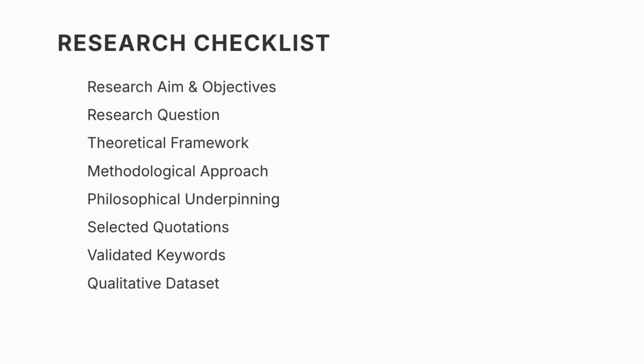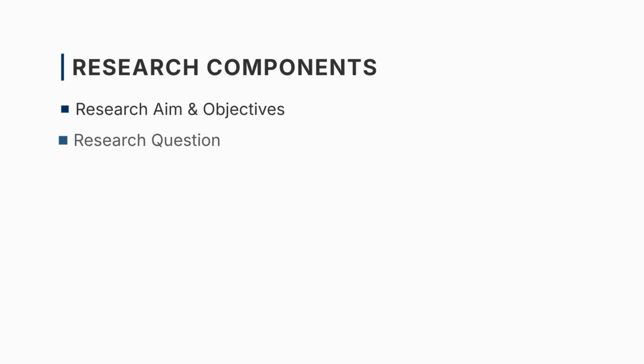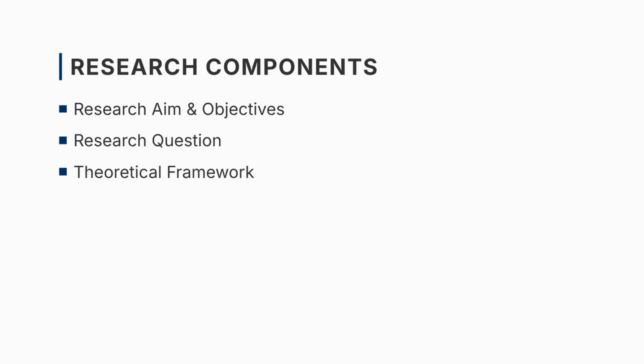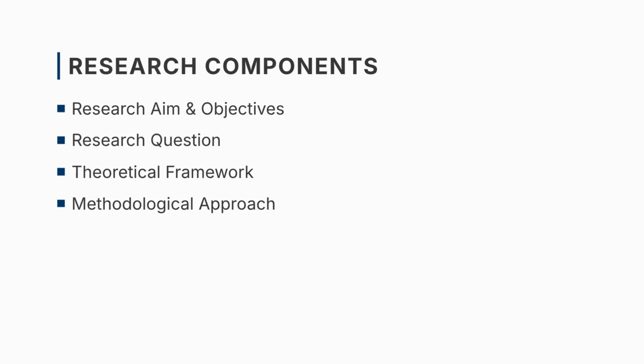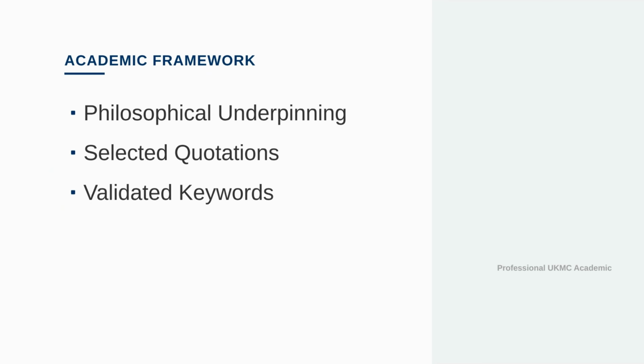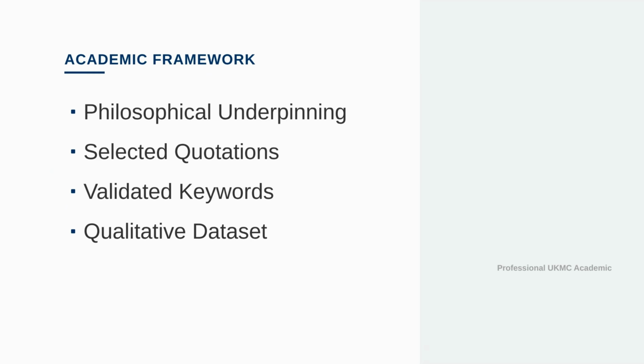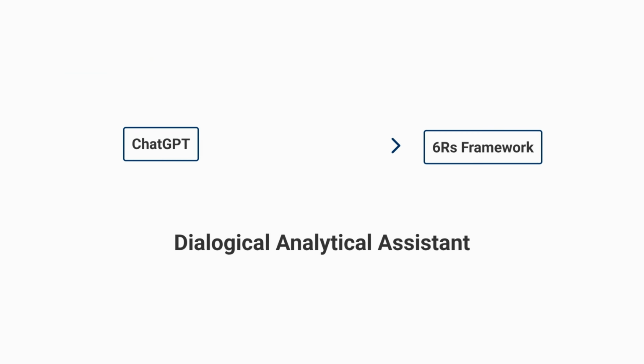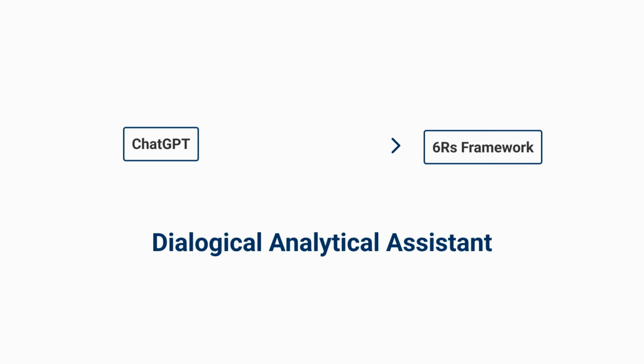The process is straightforward. You provide ChatGPT with the research aim and objectives, the research question, the theoretical framework, and the methodological approach. The philosophical underpinning, the selected quotations, the validated keywords, and the qualitative dataset. You then ask ChatGPT to develop codes using the 6Rs coding framework. AI acts as a dialogical analytical assistant rather than a replacement for researcher judgment.